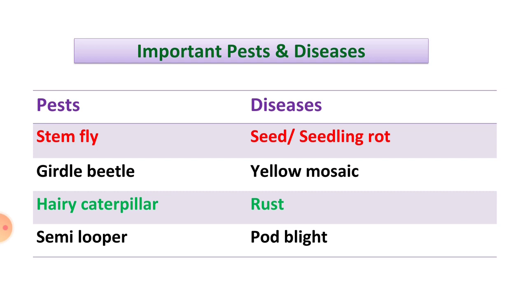And important diseases are seed or seedling rot, yellow mosaic, rust and pod blight. These are the important pests and diseases of soybean crop. This is the whole package of practices for growing soybean crop. Okay, these are all the cultivation practices of soybean crop.